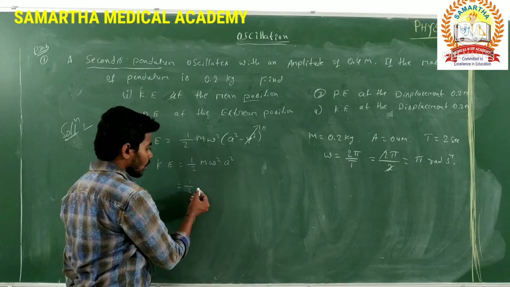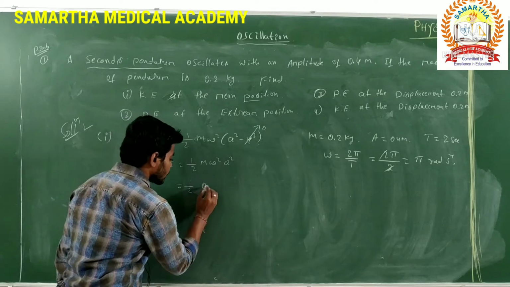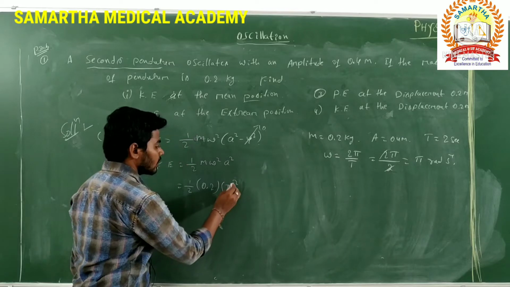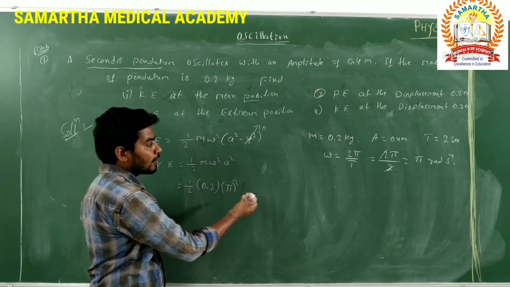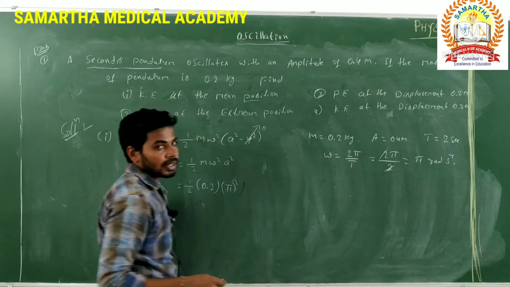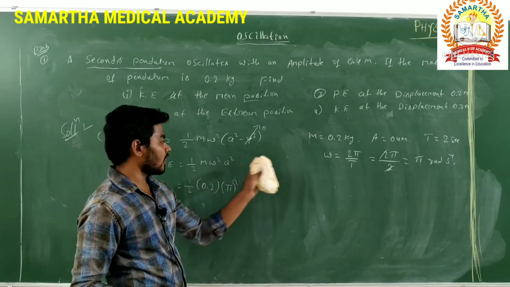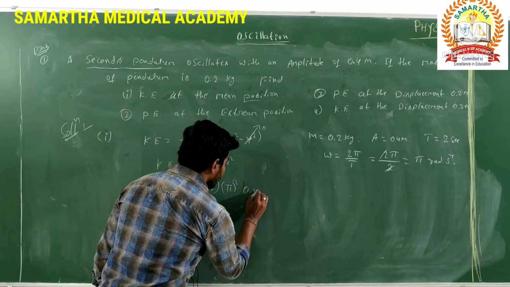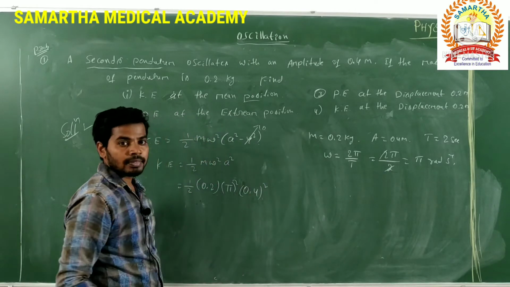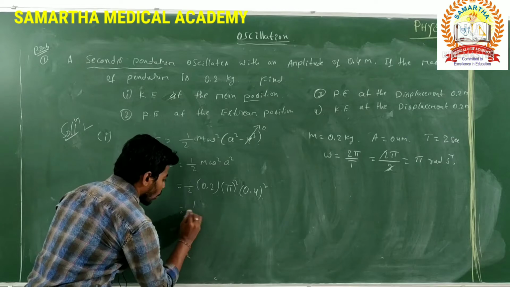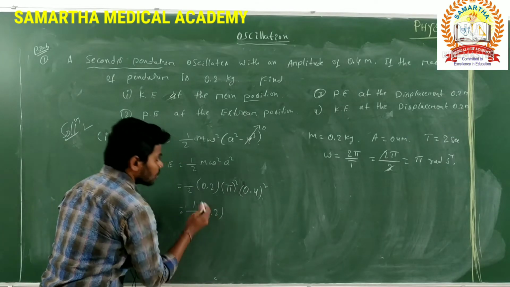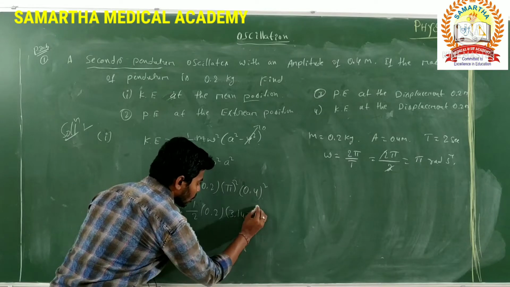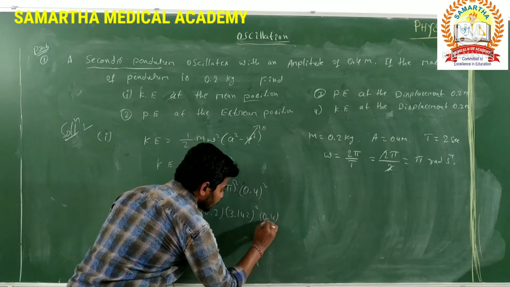Substitute this value: 1 by 2, the mass of the body is 0.2, omega is pi square. A is nothing but amplitude. Amplitude is taken as 0.4 meter. Either you can take capital A or small a, that is nothing but amplitude. How much have they given? 0.4 square. Substitute the pi value: 1 by 2, 0.2 kg, pi is nothing but 3.142 whole square, 0.4.